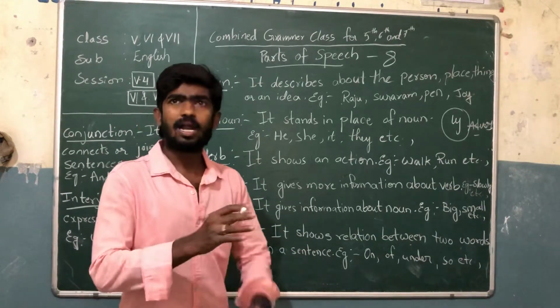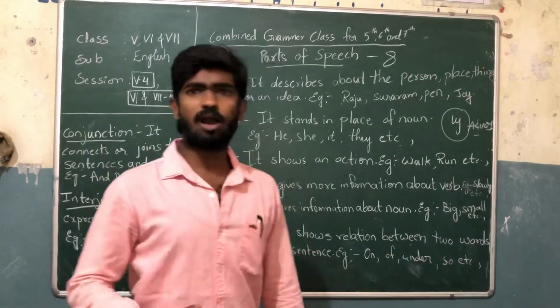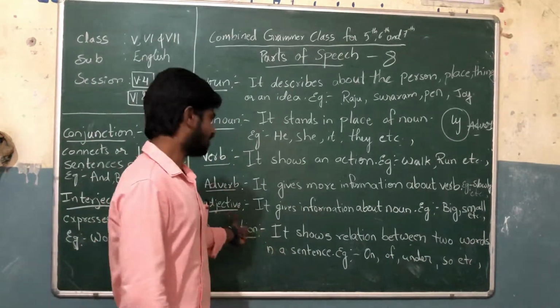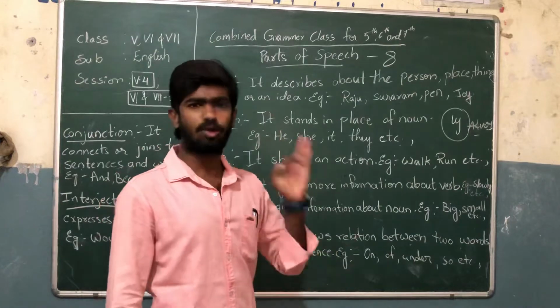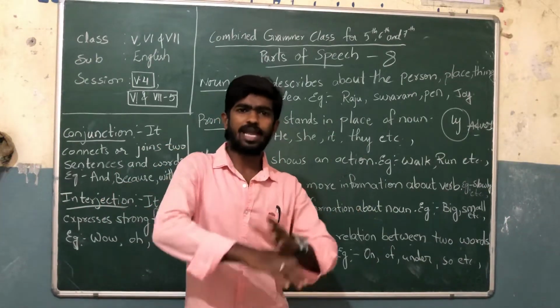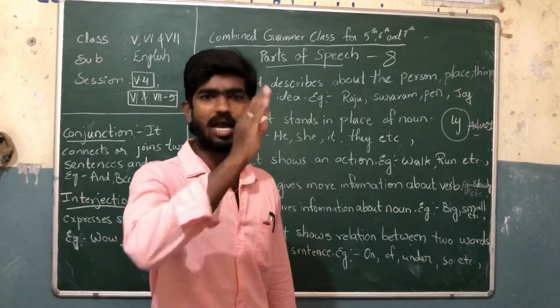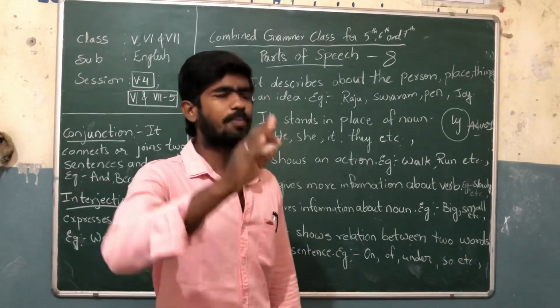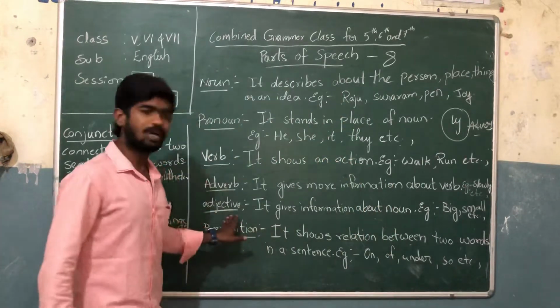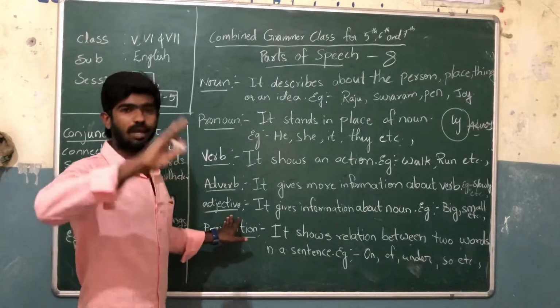It gives a deep explanation about a person, place, or thing: how the person is, how the place is, or how the thing is.